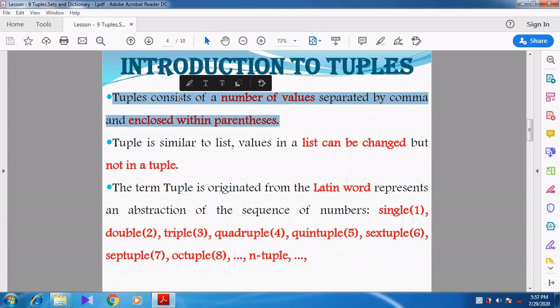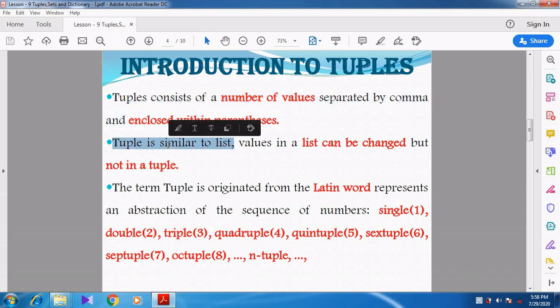A list can also contain a number of values, but they should be given within square brackets and separated by comma. A tuple is also similar to a list, but the values should be given within parentheses.